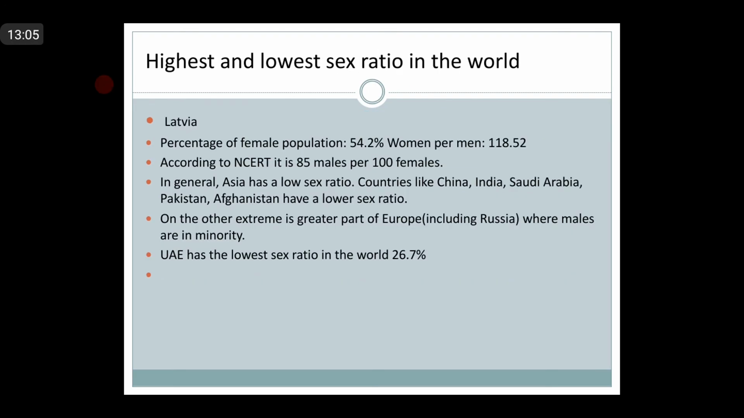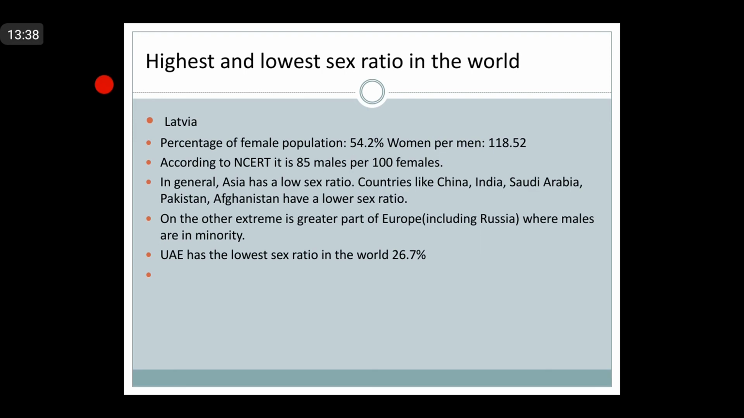Okay, now another important topic which can be related here is the highest and lowest sex ratio in the world. In which country in the world is the highest sex ratio? That's your Latvia. Okay, and then the percentage of female population is 54%. Women per men 118.52. According to NCERT book, it's given 85 males per 100 females.